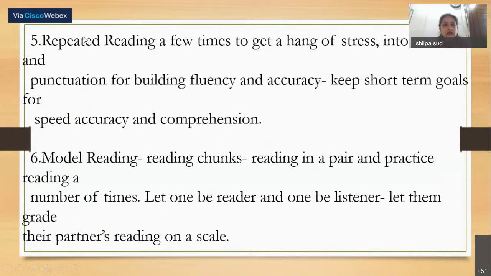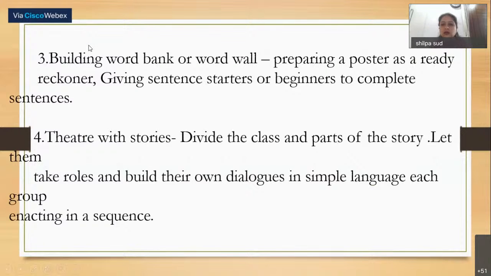Next, we can create a word bank or word wall in our classroom, and we can prepare a poster kind of thing. Whatever difficult words are there in the chapter, we can pick them up, write them on a chart paper and paste it in the classroom.